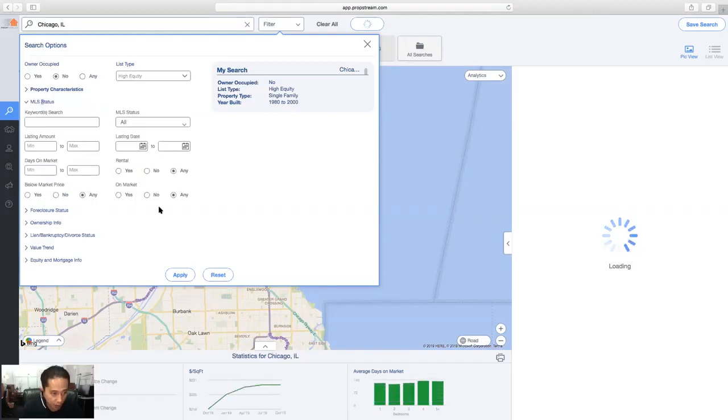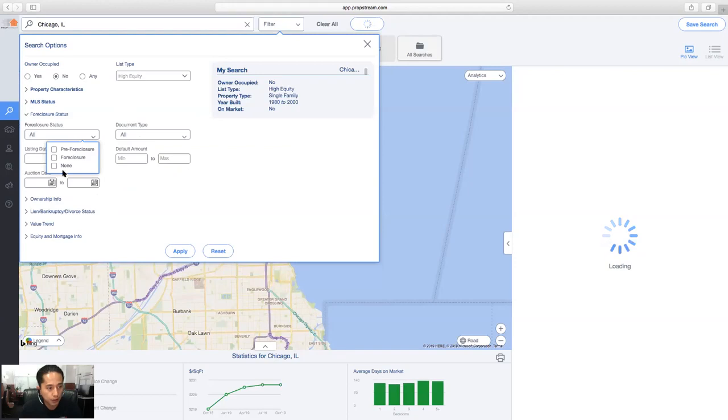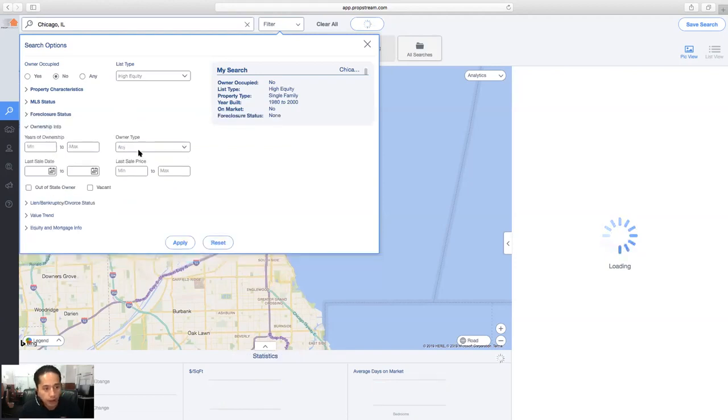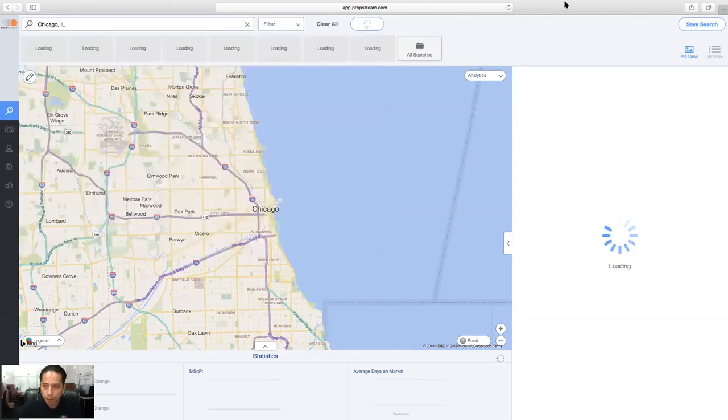I want it off market, not in pre-foreclosure. I want it individually owned. And here's where the tired landlord part comes into play. I'm going to say that I'd like the owner to have owned this property for about 10 years or more. And then once I hit apply, my results will populate here on the right-hand side.